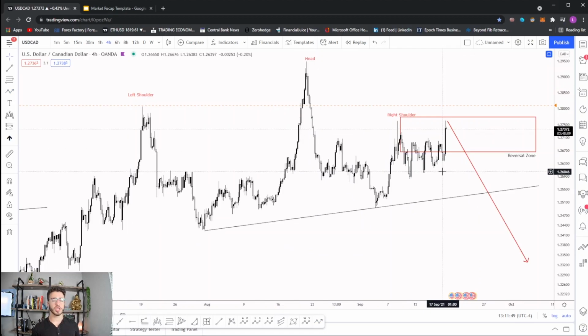So here is USDCAD. We just marked up this setup for you guys. Here's another head and shoulders with a reversal zone covered in, which we use to signal when the right shoulder may end or when a corrective wave might end, which the right shoulder is a corrective wave of this wave, right? So this is what we're looking at on USDCAD, and this could line up to provide a very, very high probability trading setup once we get a breakdown of this level.